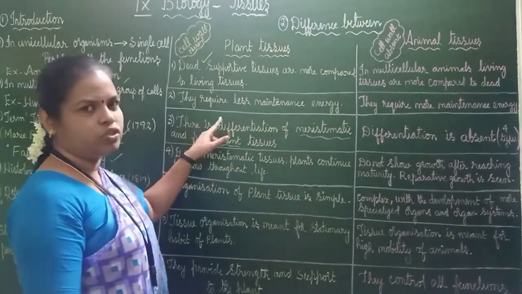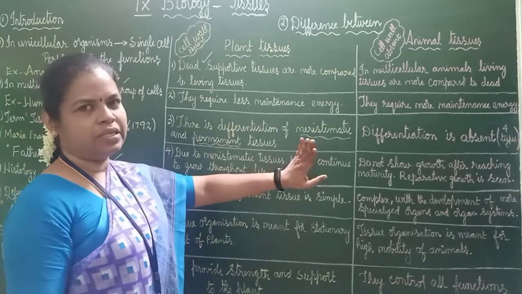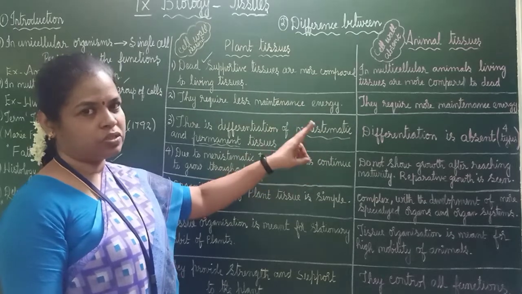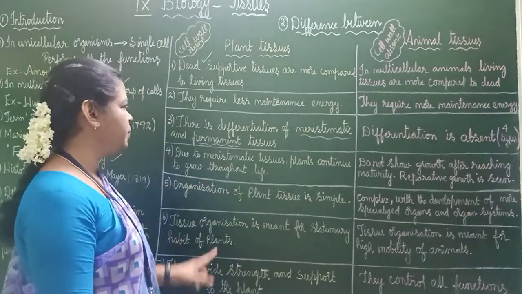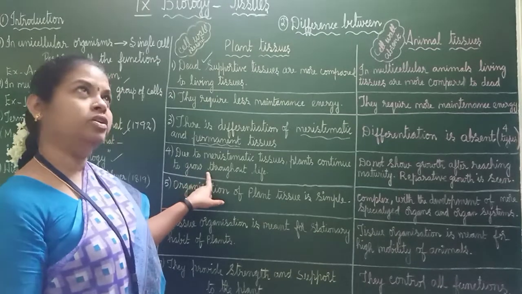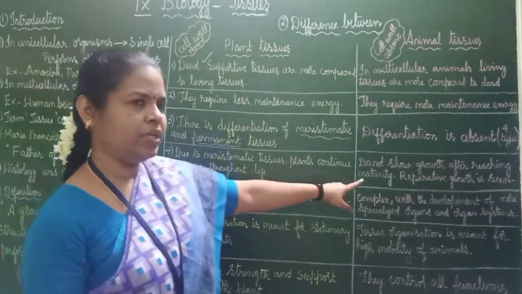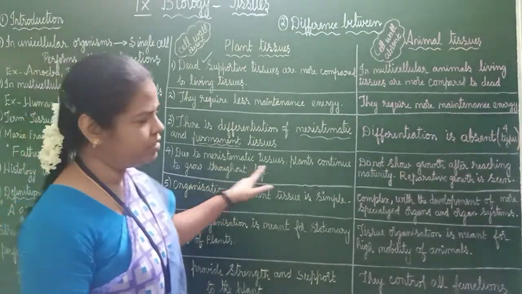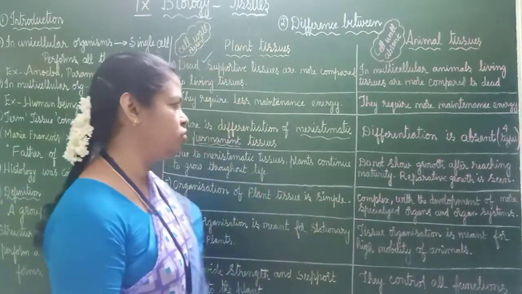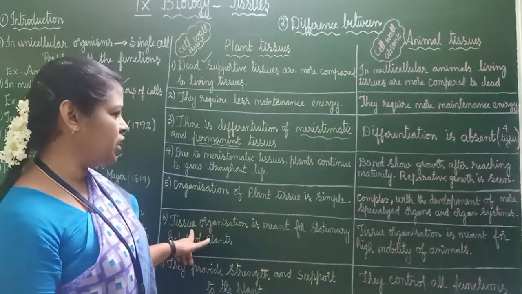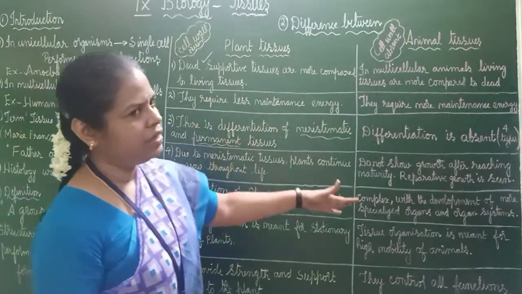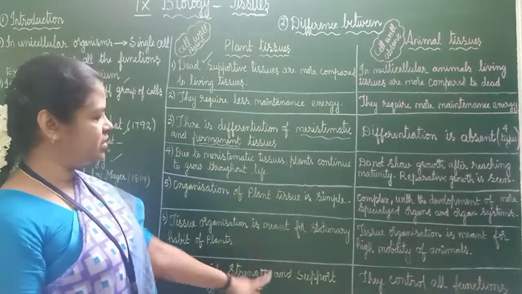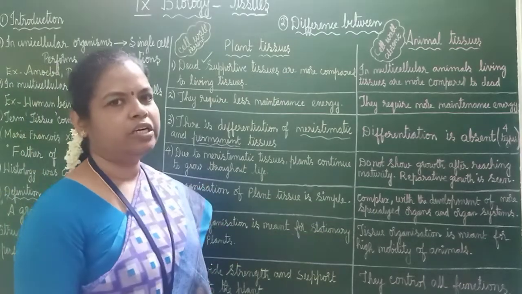Here it is differentiated into meristematic and permanent. There is not much differentiation, but 4 types of tissues like nervous tissue, muscular tissue, connective tissue and all we are going to study. Here due to meristematic tissues, plants continue to grow throughout their life, but here it will stop after maturity. Here organization of plant tissue is simple. Here it is complex because of organs and organ systems. Here tissue organization is meant for being stationary. There will be mobility of animals. They provide strength and support to the plants. They control all the functions.